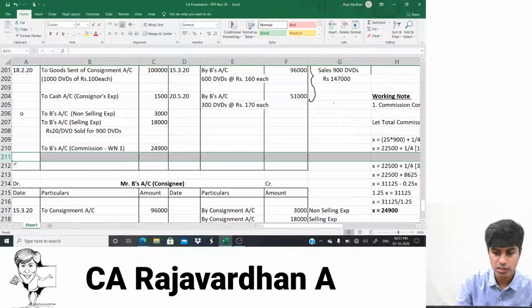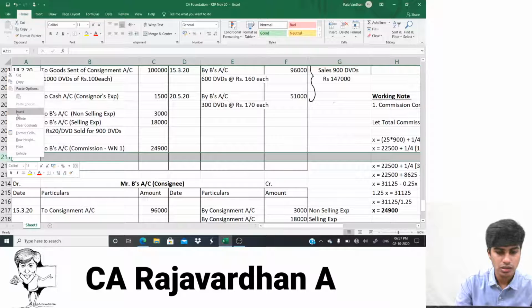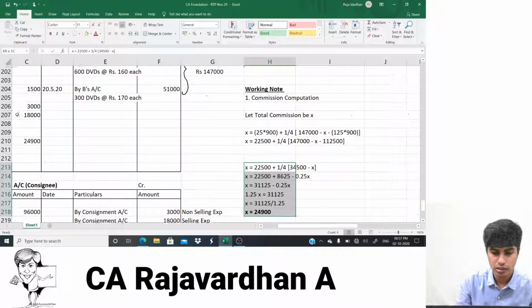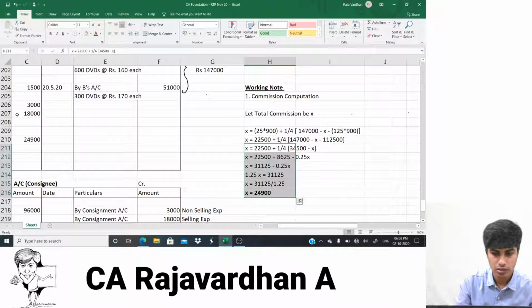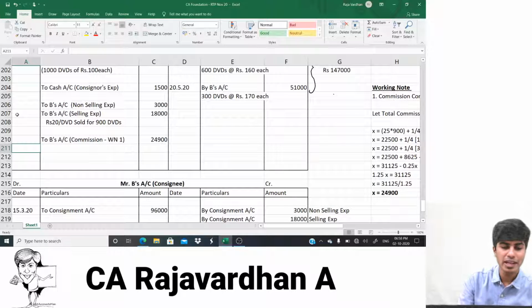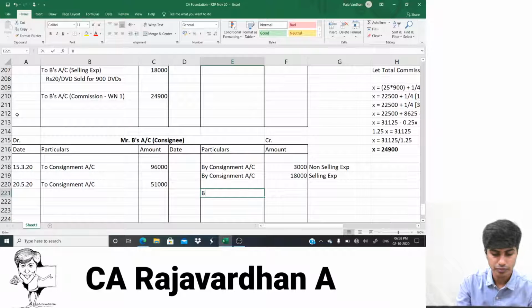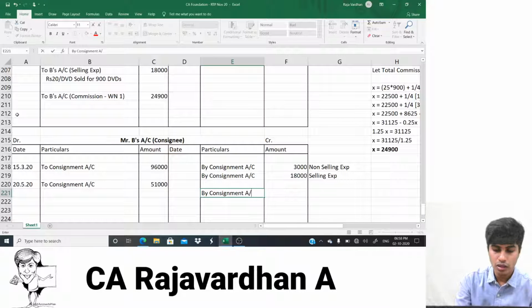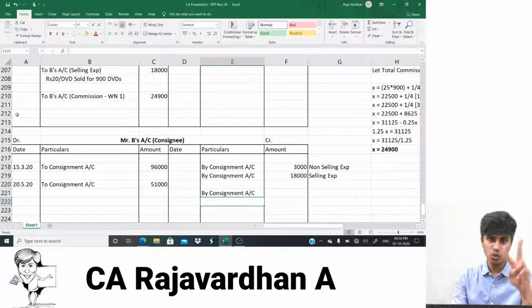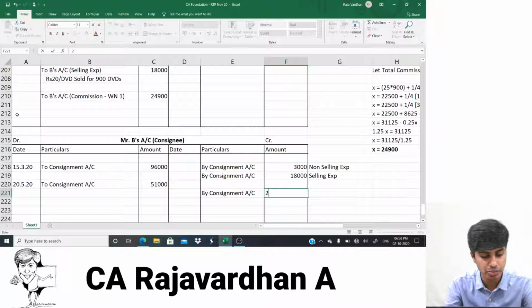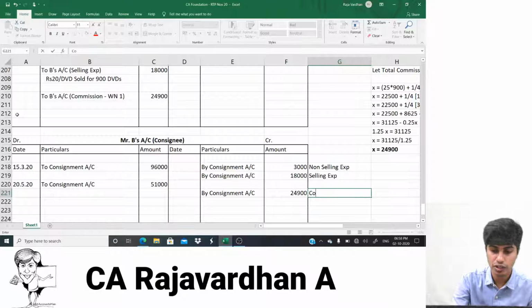I will insert a line here, running short of space. Now going further, this would go a little up. Perfect. Now, in consignment account, I have written to B. In B's account, I would have to write by consignment. See, 100% of the times in the consignment chapter, 2 working notes would definitely be there. One is commission computation, second one is closing stock computation. You can't skip it. Marks will be allotted for that.